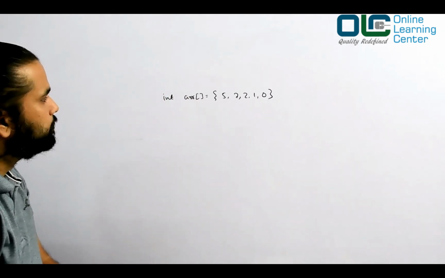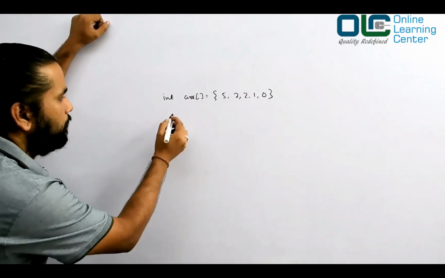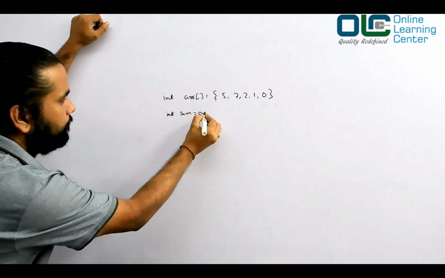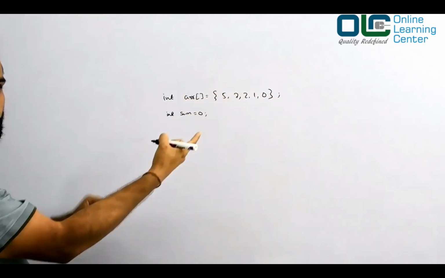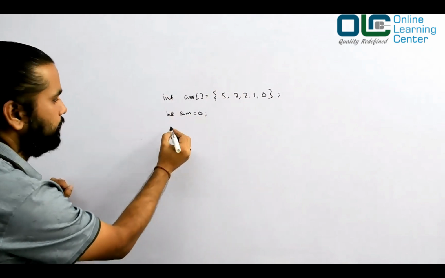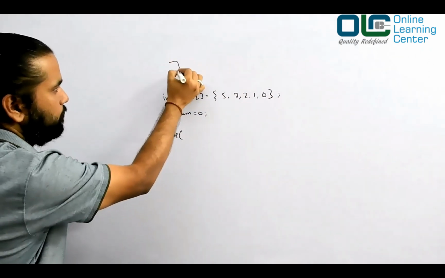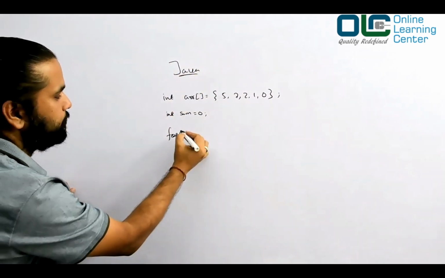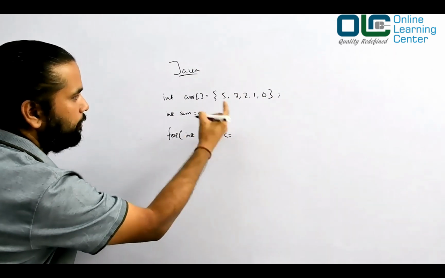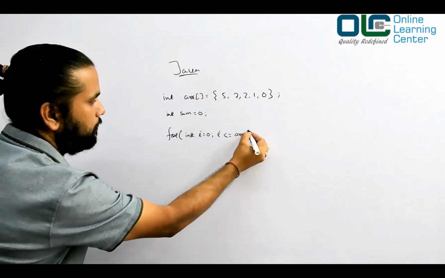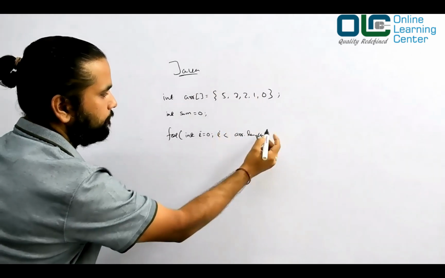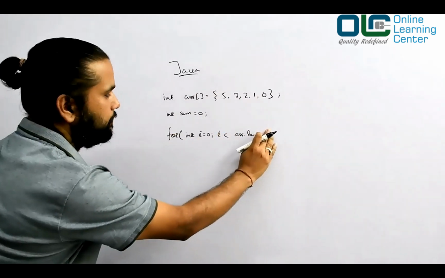How are you going to do this? You would probably say, I'll create a variable int sum equal to 0. Don't forget the semicolon. You'll use a loop now, so we are talking about Java. You'll say for int i equal to 0, i less than array dot length. The array length is 5, so you say less than that, and then i plus plus.